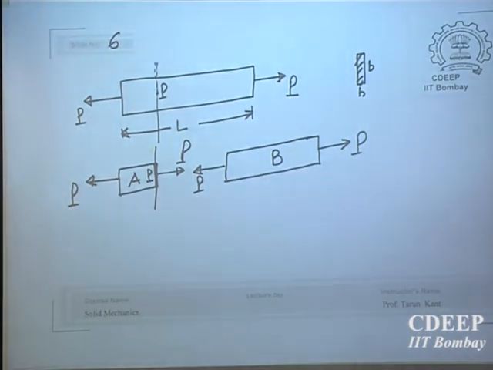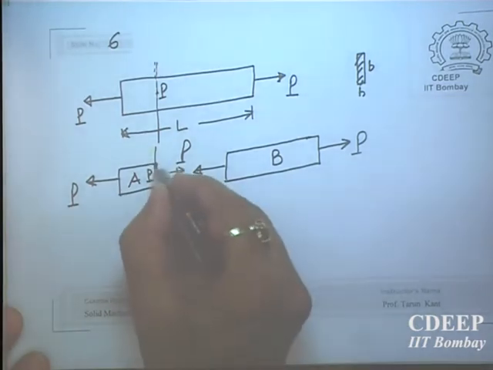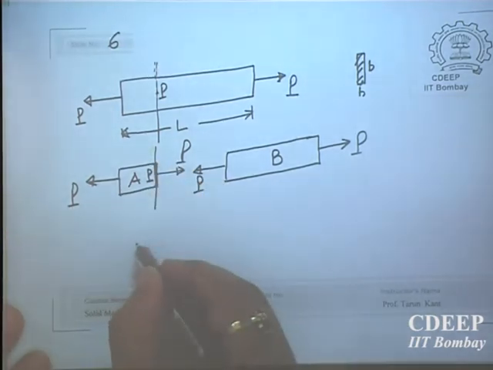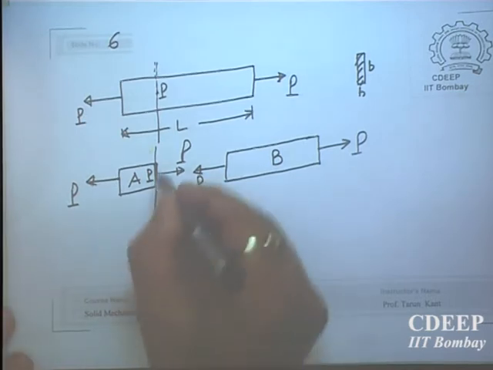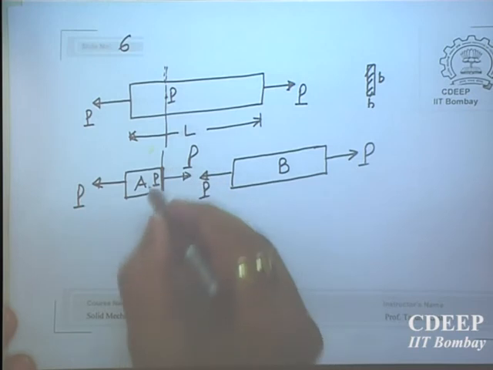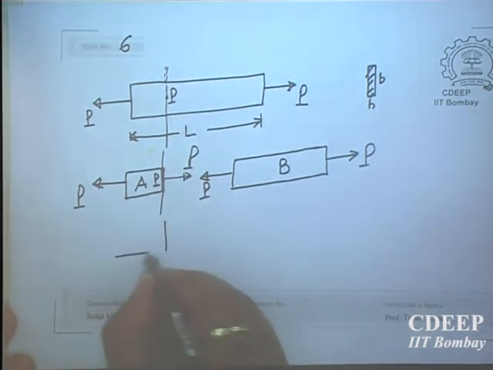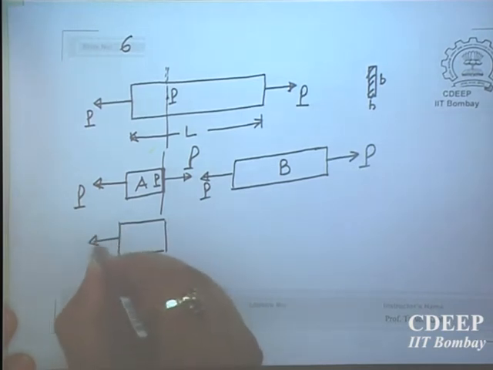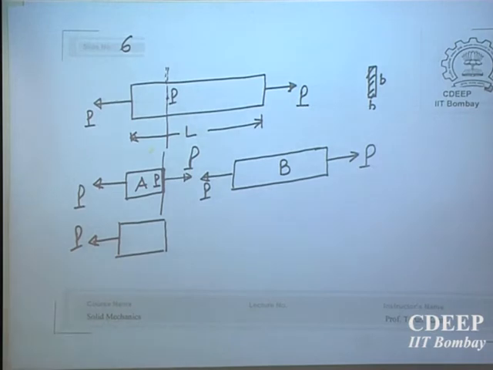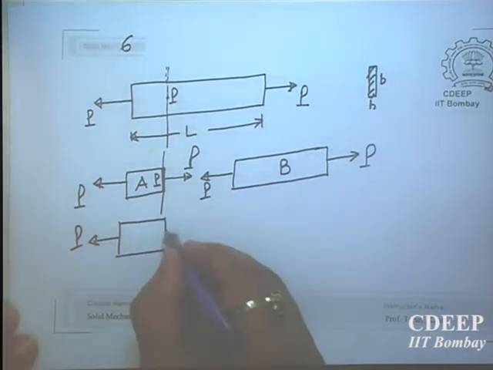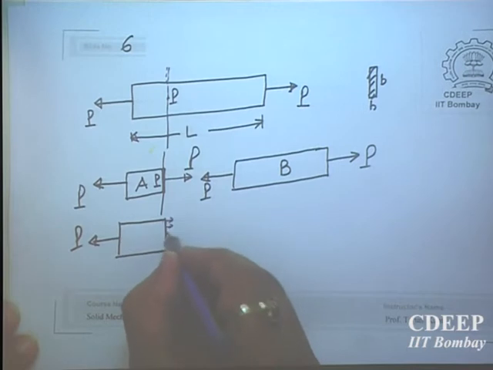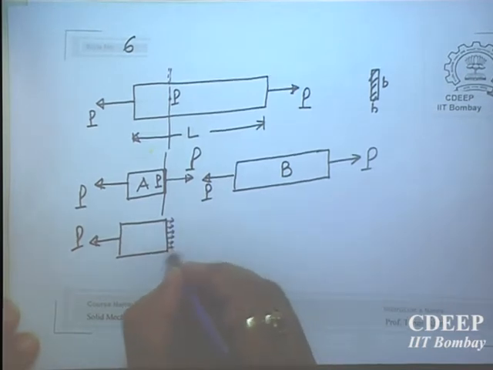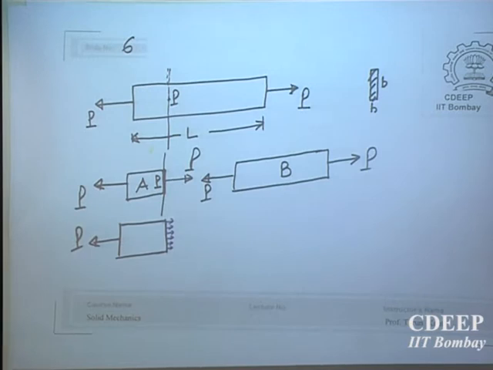Because it is normal, the total force acting on this is P. So we define average normal stress on this plane. How will you get this P? P is a result of small forces. See, P is an integrated force. P is the resultant force, but actually on this plane there are an infinite number of points and each point is subjected to some small forces, which I showed you right in the beginning. Every particle is subjected to some kind of forces.